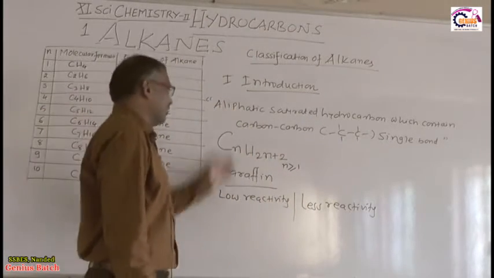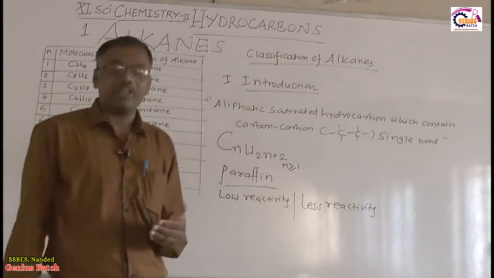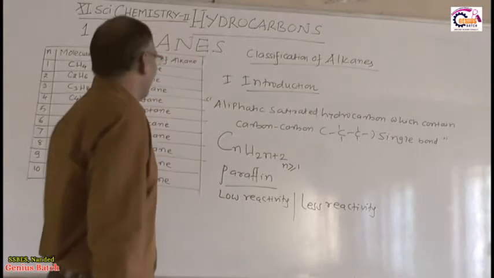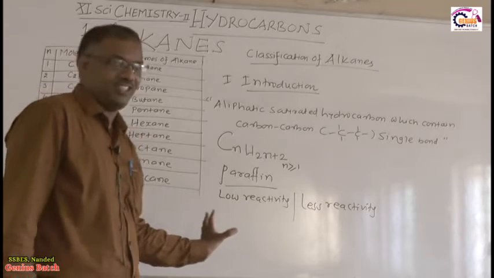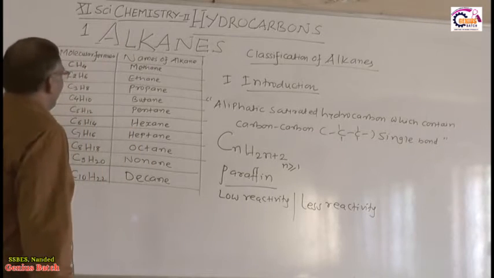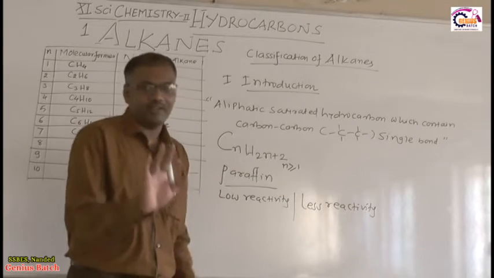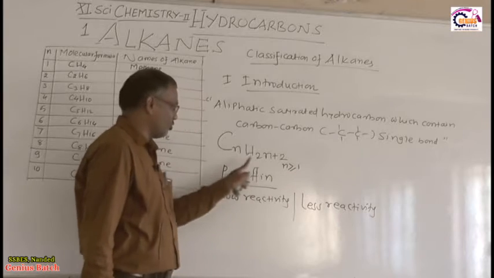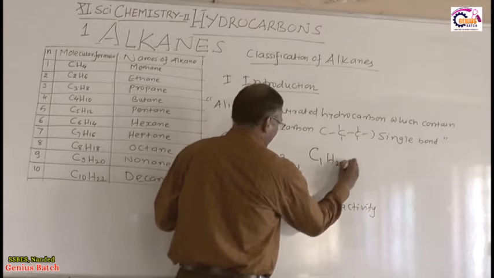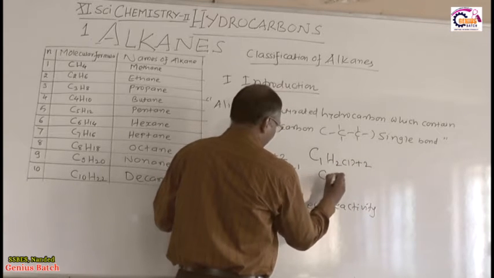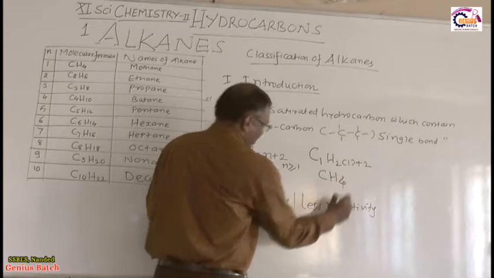Now we know the definition, the general molecular formula, and the other name of alkane, right? So what are the examples of alkane? Here I have written one chart. You observe this chart very carefully. In the general molecular formula CnH2n+2, suppose I put n equal to 1. What will I get? C1H(2 into 1 plus 2), that is CH4, right?